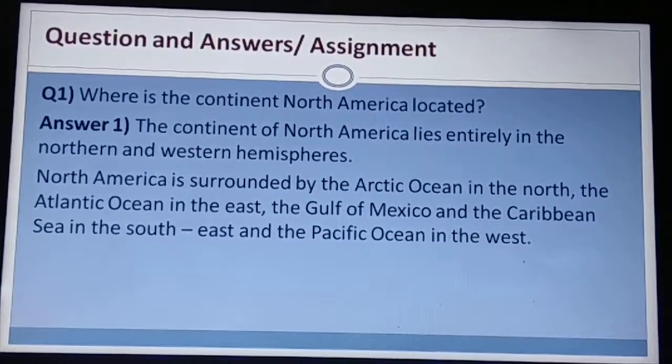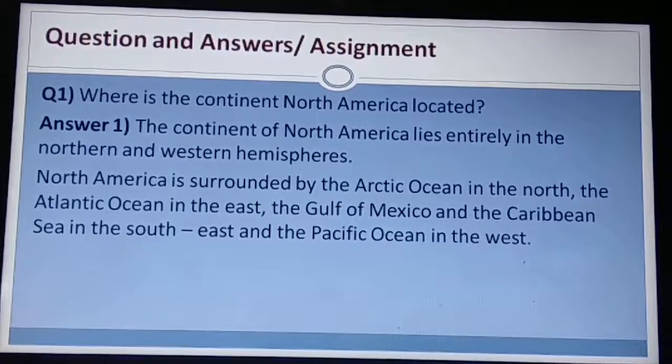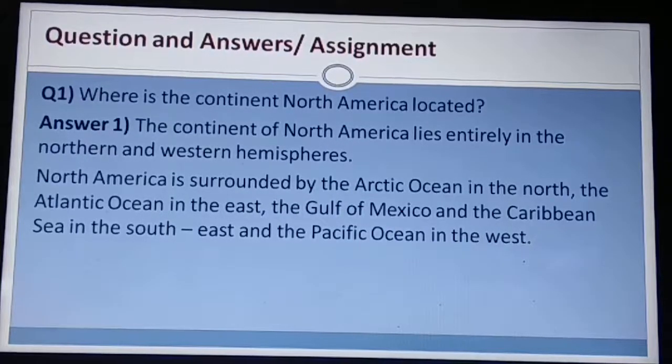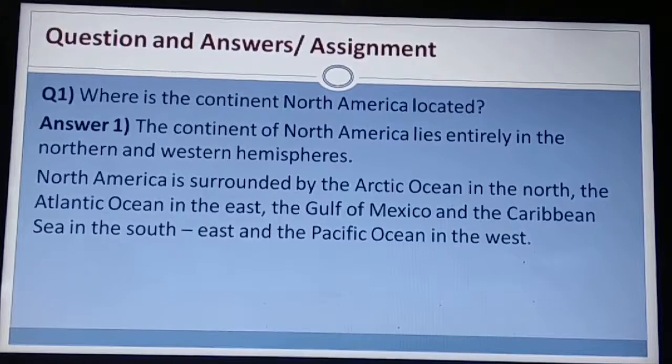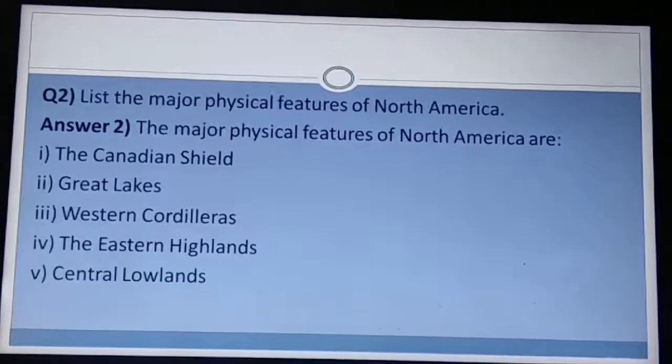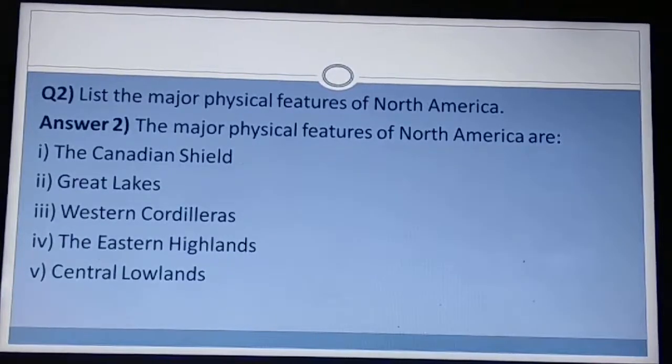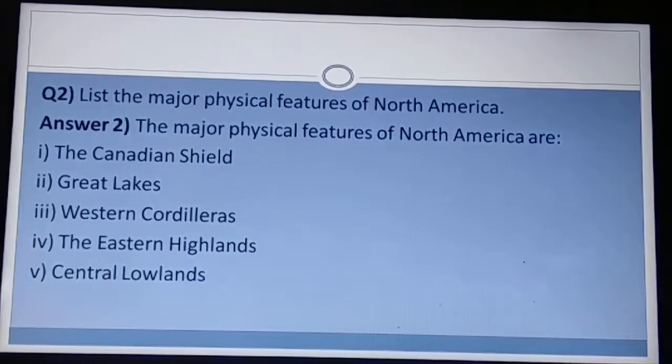Answer: the continent of North America lies entirely in the northern and western hemispheres. North America is surrounded by the Arctic Ocean in the north, the Atlantic Ocean in the east, the Gulf of Mexico and the Caribbean Sea in the southeast, and the Pacific Ocean in the west. You need to pause the video and write these question answers in your notebook.